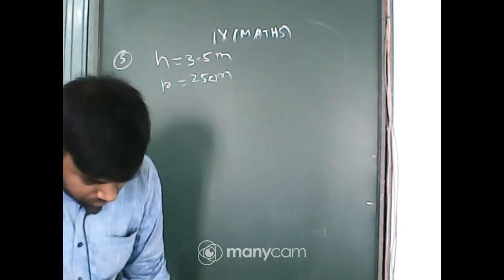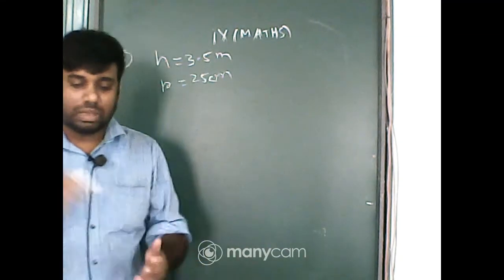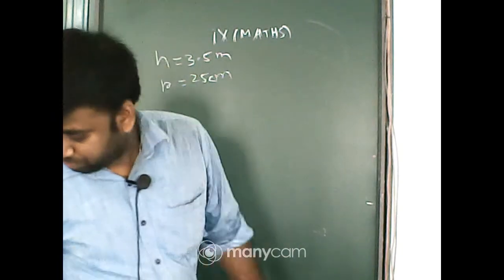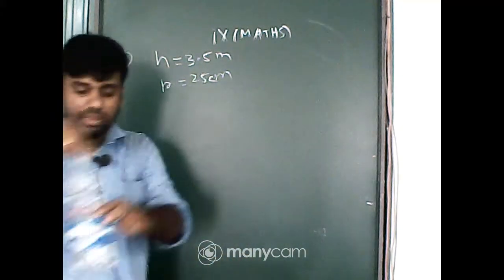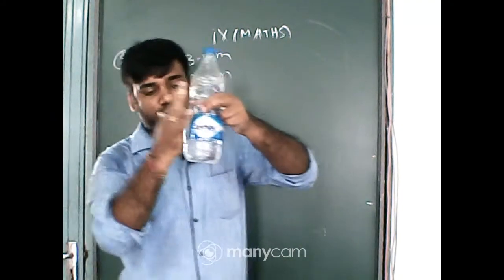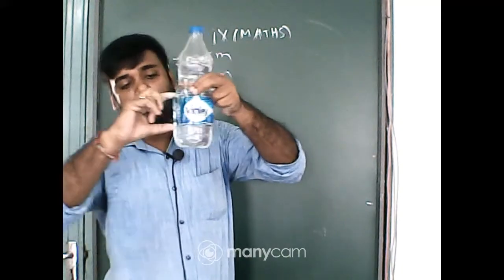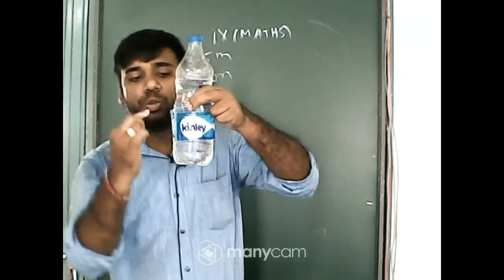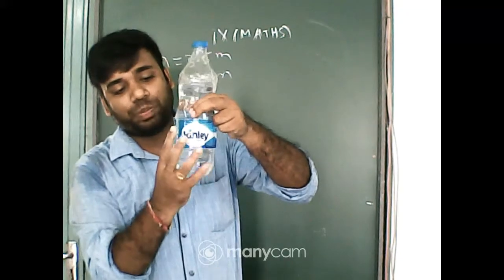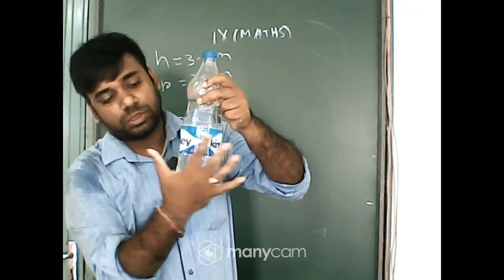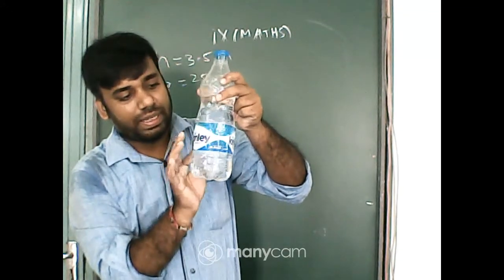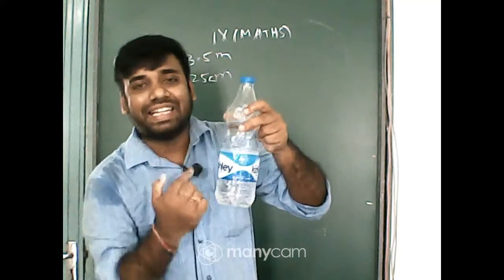Now, cost of painting. Just suppose, cut out the upper portion. This portion is a pillar, and you want to paint it. It means you have to paint that polythene space. Which area do I need?